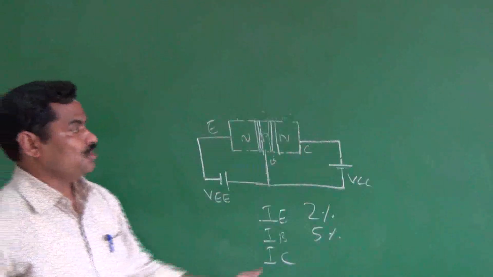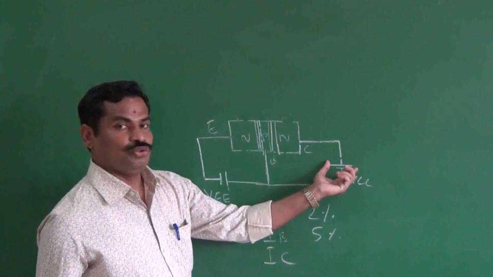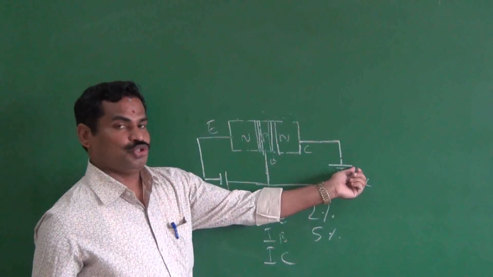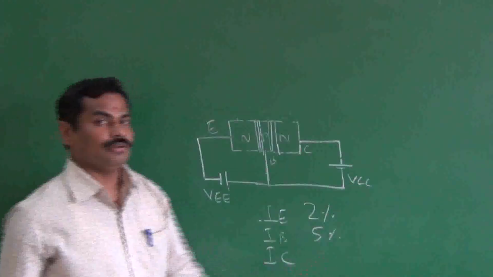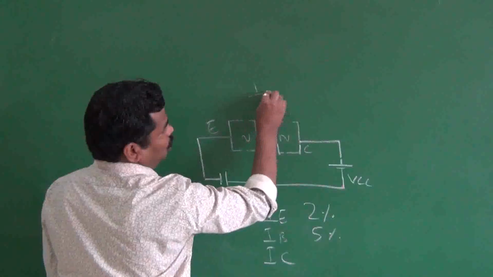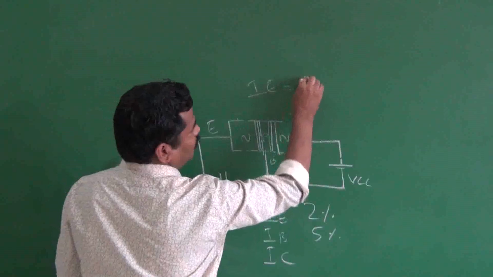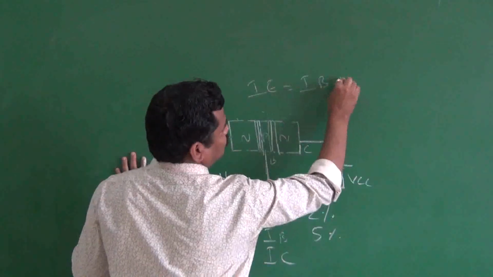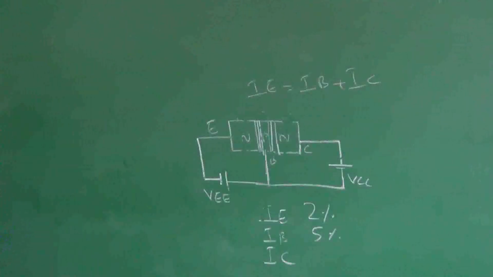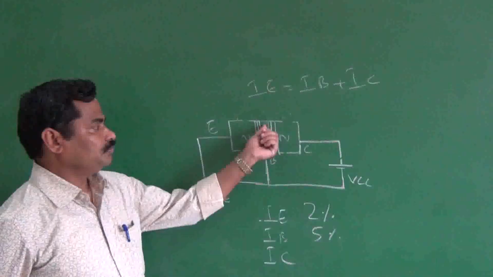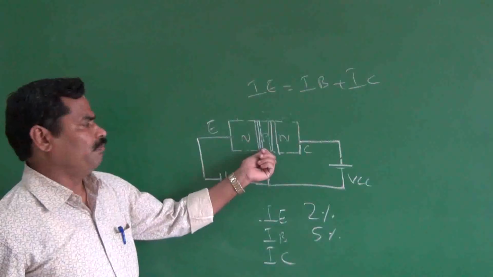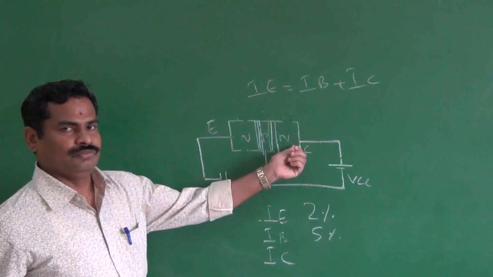And also as you are applying the positive voltage here, this electron will be attracted by the positive battery. It means overall the equation of current is nothing but IE equal to IB plus IC. And you may ask the question, why is the base lightly doped? Because whenever you want more output,